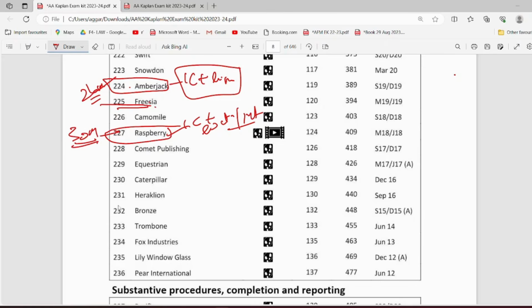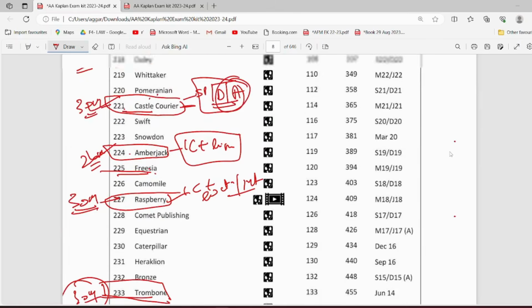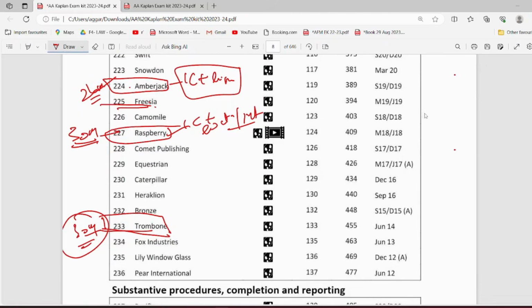And then this trombone, this is again a very important question. This is also again a 30 marker and contains major important areas of your syllabus. So I think these questions are important in terms of your IC, your 1, 2, 3, 4, 5. I think 5 questions are there from this, right?